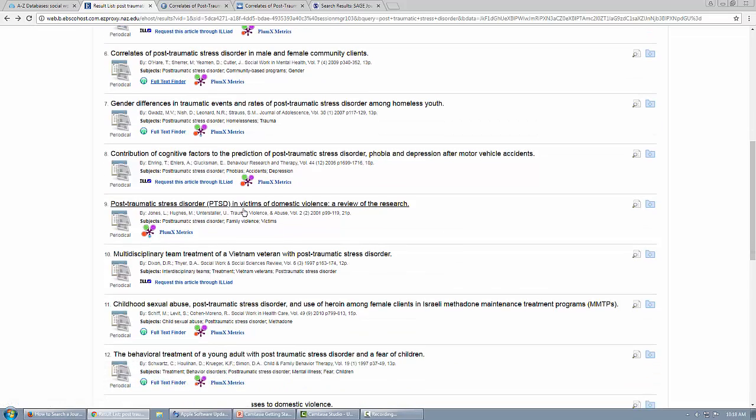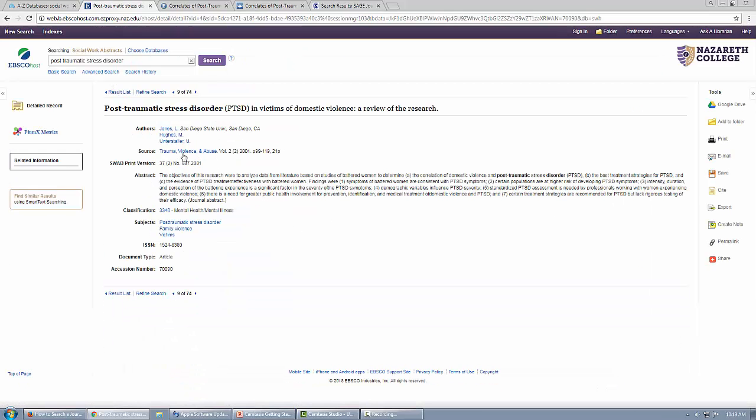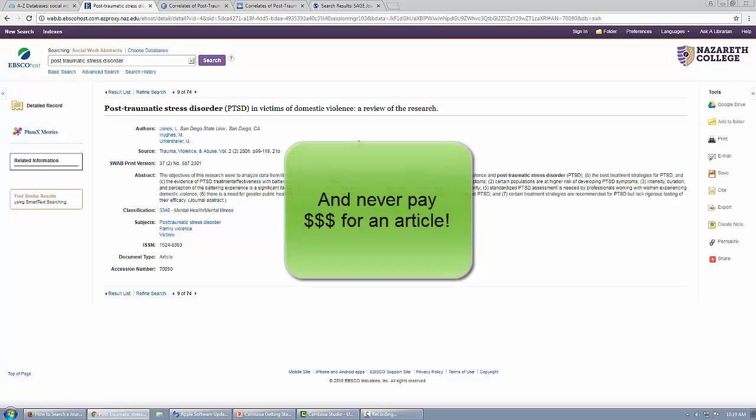And then if you see some that don't have any type of link, so they don't have the request through ILL, they don't have the Full Text Finder, they don't have the PDF, you would go to interlibrary loan in another tab and enter in the information for this article. So it gives you the source, it gives you the date, it gives you all the information that you need in order to request it through interlibrary loan. It's just essentially making you fill out that form manually as opposed to filling it out for you, which is kind of a bummer, but you can still get it. That's pretty much always my rule of thumb: if you see an article Nazareth doesn't have, please don't get nervous. We will get it for you. We just have to work through interlibrary loan.